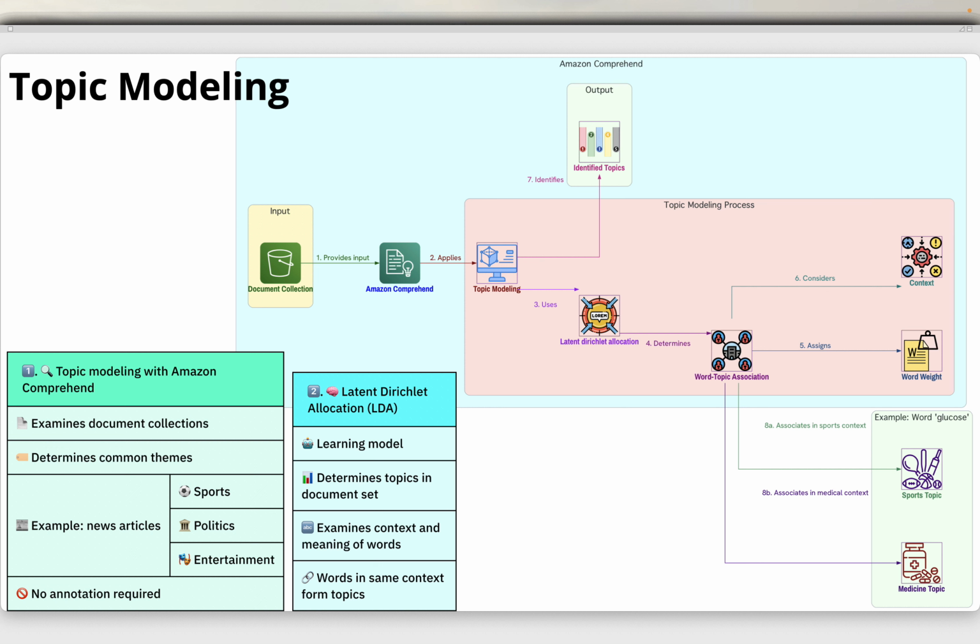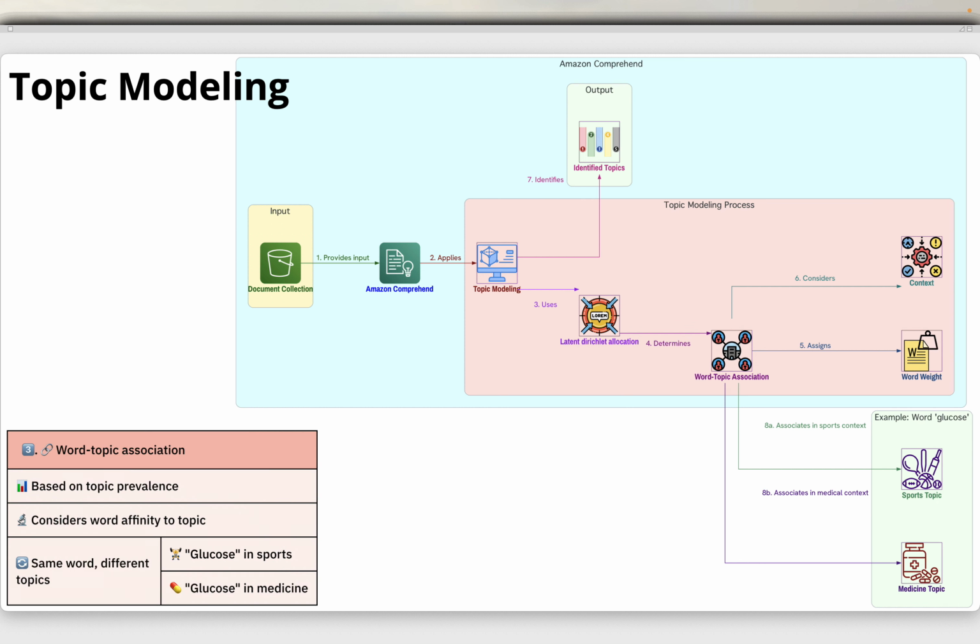Amazon Comprehend uses a latent Dirichlet allocation based learning model to determine the topics in a set of documents. It examines each document to determine the context and meaning of a word. The set of words that frequently belong to the same context across the entire document set make up a topic. So this is something which is like how it works internally. So there is an internal algorithm or a model which it uses, and this is a pretty famous model actually for word association and you have a bunch of corpus of text and how to put them in different categories. So this is a well-known algorithm or a model.